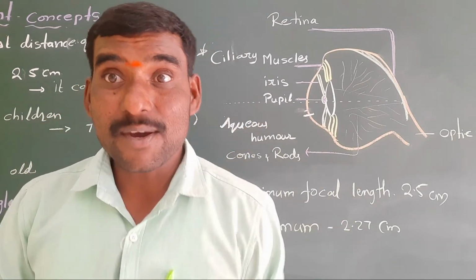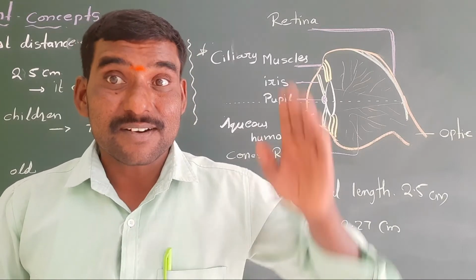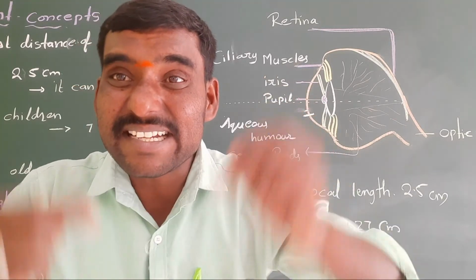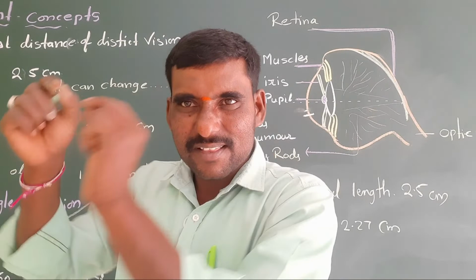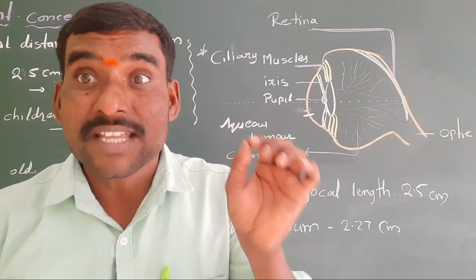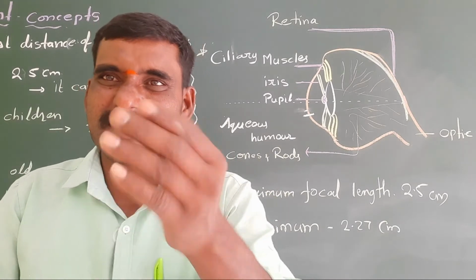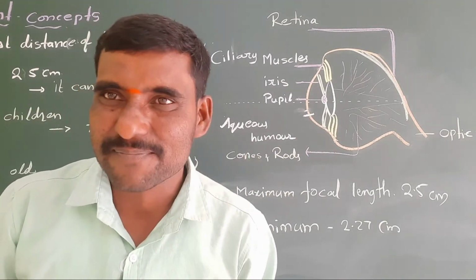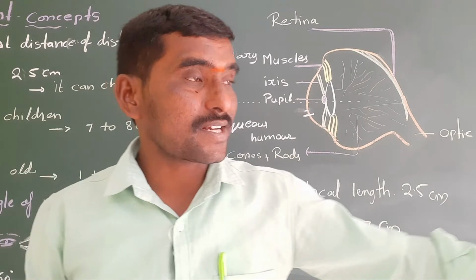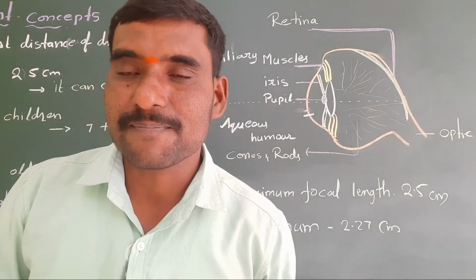Important. Now, rods. Rods can identify the intensity of light. Whether it is daytime or nighttime, they can identify. If rods are absent, the person may get night blindness. We call it rechikati in Telugu. So it is very, very important.